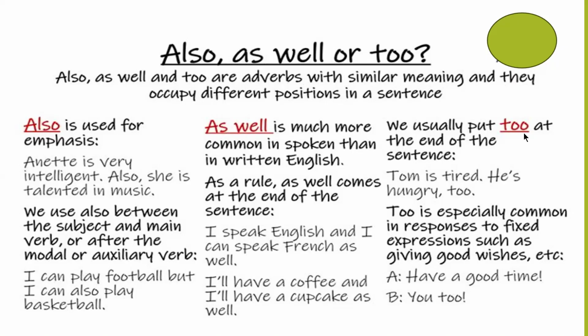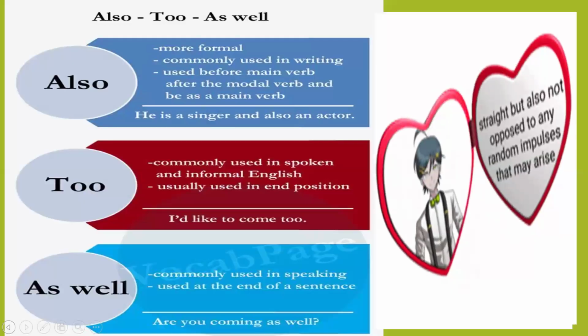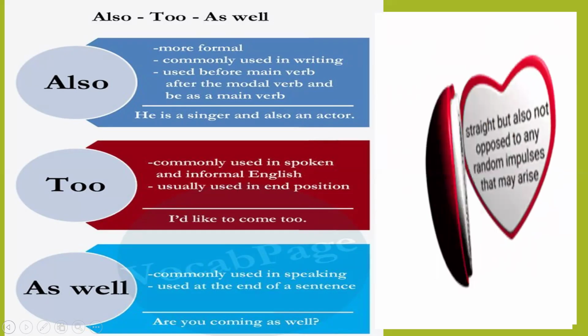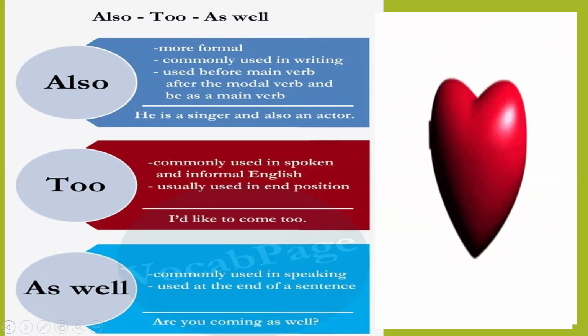Next example sentence is given. We use also between the subject and main verb or after the modal or auxiliary verb. Example sentences are, I can play football, but I can also play football. After the modal verb, we say I can also. So what we have learned in the previous slide is that also is more formal, commonly used in writing, used before the main verb, after the modal verb.